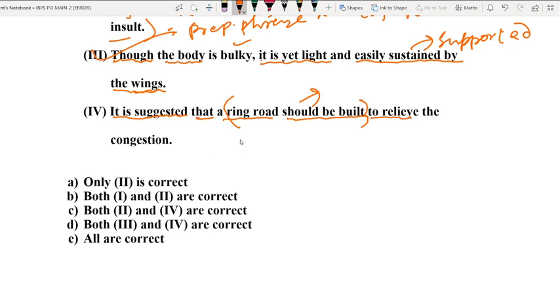Because we want to relieve the congestion, in order to reduce the congestion level, we must build a ring road. As you can see, the sentence contains two passive structures. The first one follows the simple present passive structure, and the second one is a passive structure of the modal auxiliary should, right?